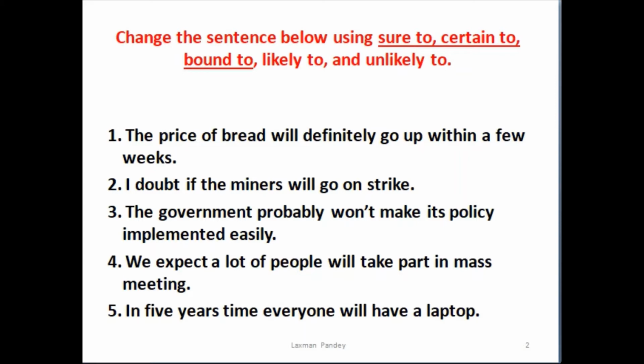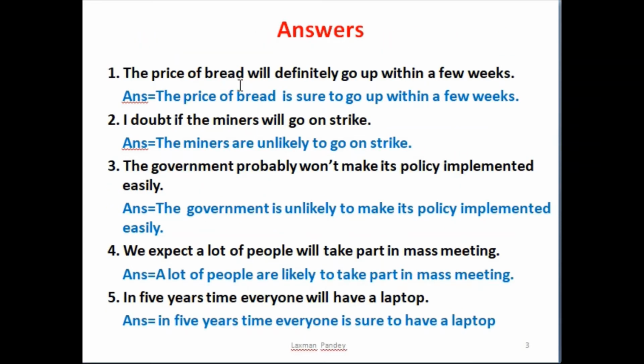Okay, here we go for the answers. Okay, there is a question. The price of bread will definitely go up within a few weeks. How to make the sentence? The price of bread is sure to go up within a few weeks. Here, sure to, certain to, or bound to can be used alternatively. Number two, I doubt if the miners will go on strike. Okay, doubt means they will not go on strike. We can guess. Therefore, the sentence is the miners are unlikely to go on strike.